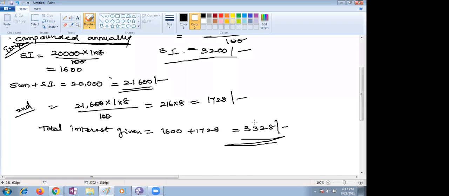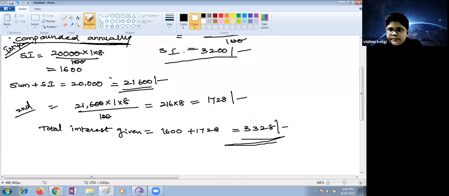Which interest is beneficial to the taker? Compound interest gives 128 rupees extra.